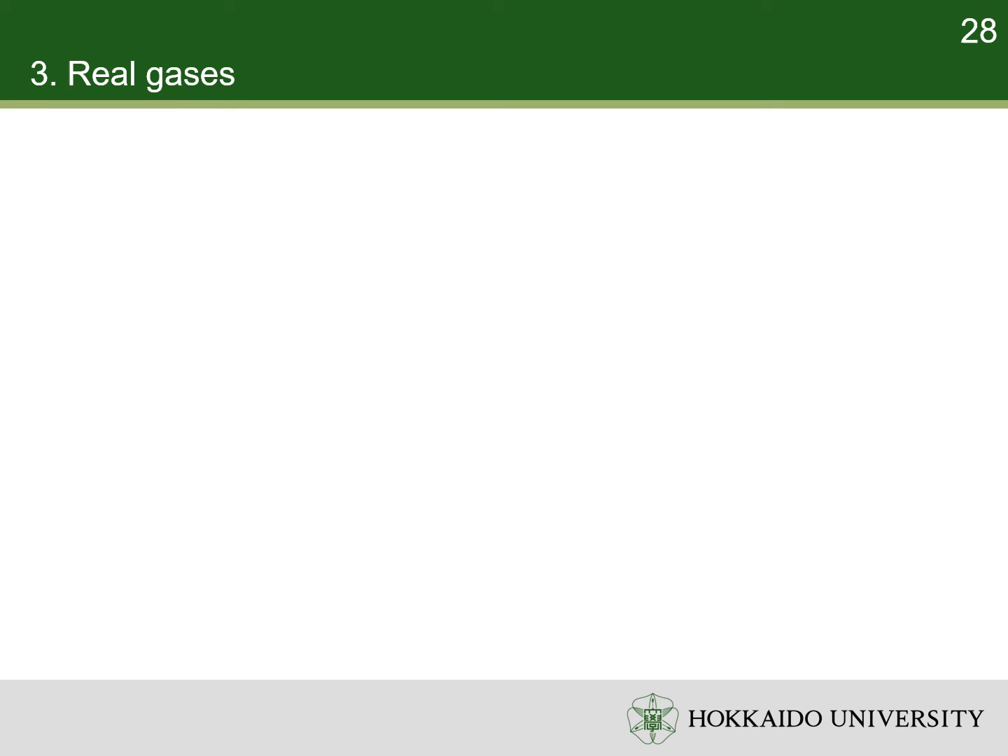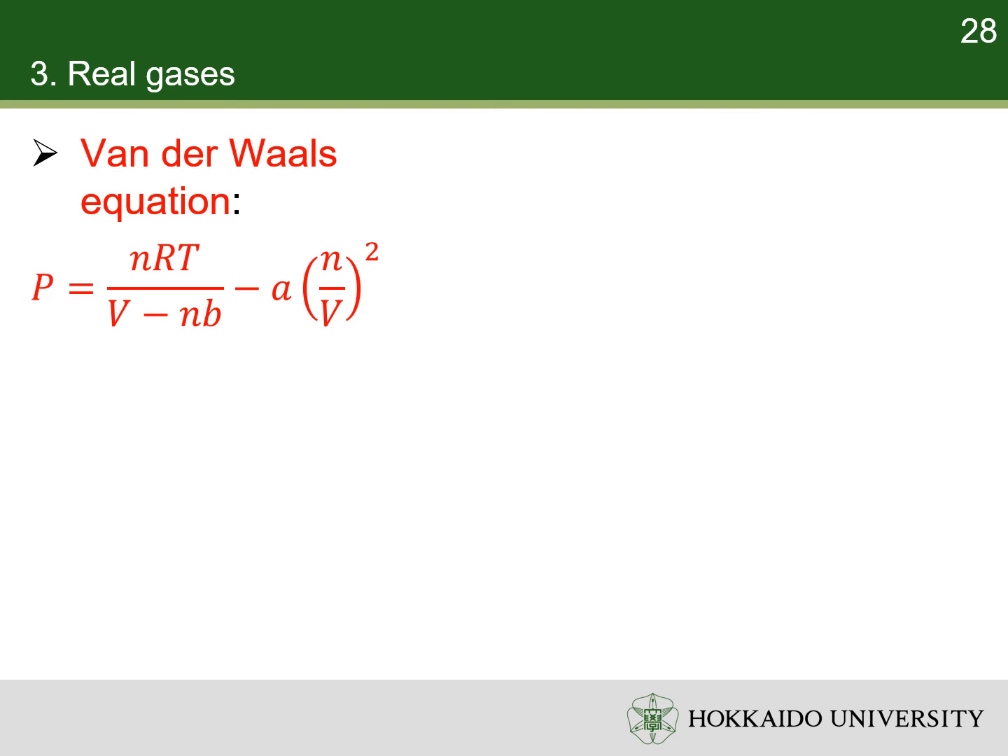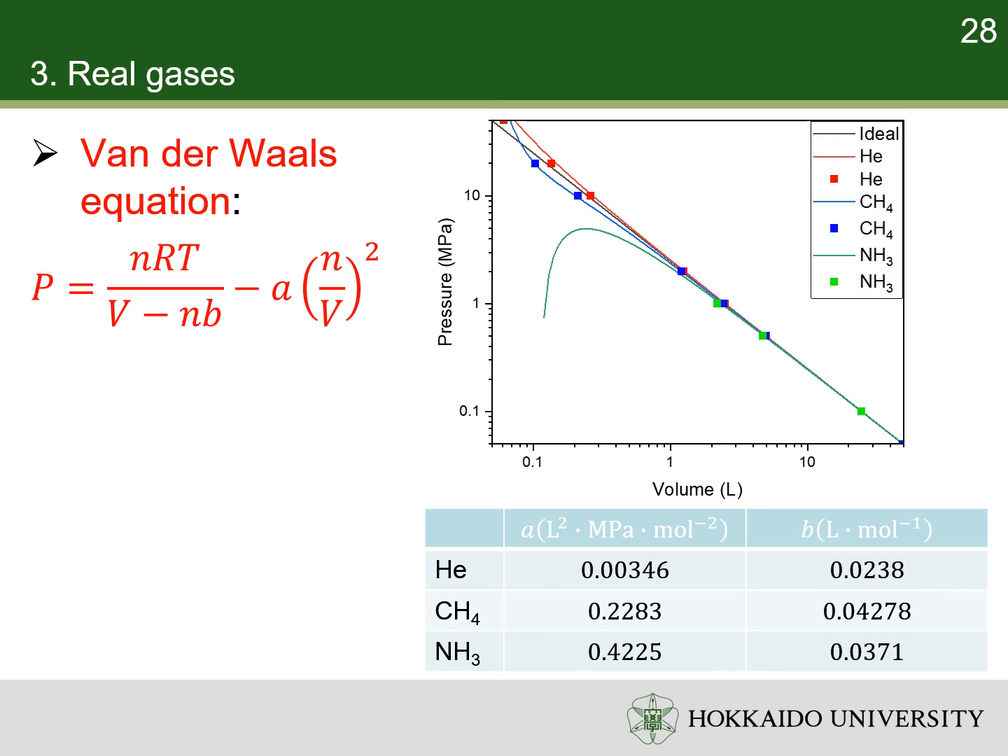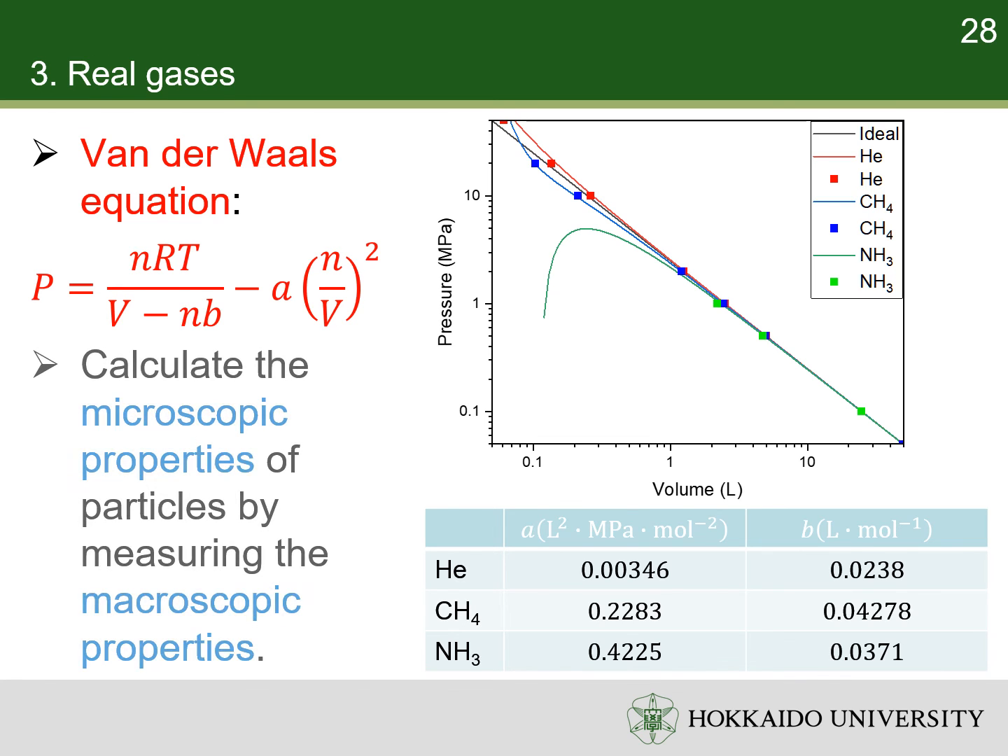A real gas has both repulsion and attraction between its particles. The state equation of gas considering the effects of both repulsion and attraction in the forms introduced previously is known as the van der Waals equation. By fitting the real behavior of a gas against the van der Waals equation, we can calculate the values of A and B. The significance of van der Waals equation is that it makes it possible to calculate the microscopic properties of particles, such as their sizes and attraction, by measuring the macroscopic properties such as pressure, volume and temperature.